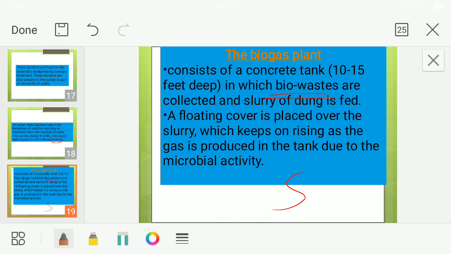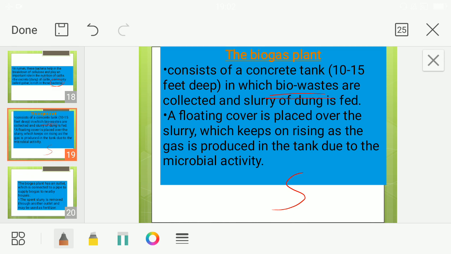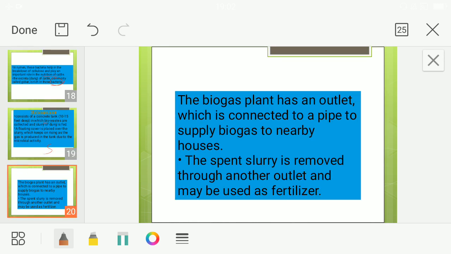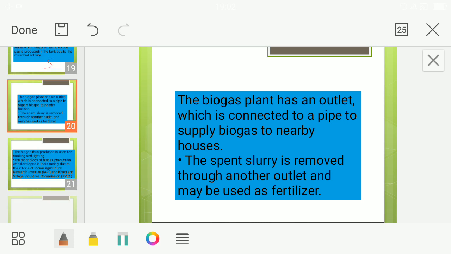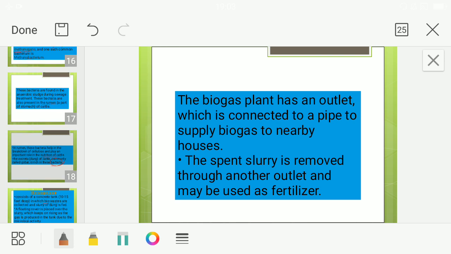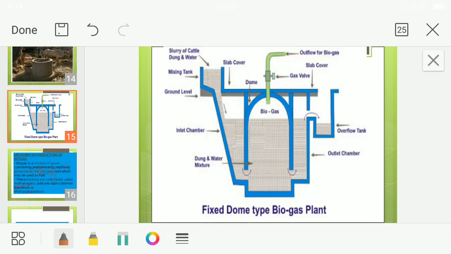So it contains a floating cover, which is placed over the slurry and keeps on rising. What is the advantage of a floating cover? Whenever gas production is high, the cover keeps on rising and the gas produced in the tank is released. It has an outlet connected to a pipe to supply biogas to the nearby houses. The leftover slurry can be removed through another outlet, and it can be used as a fertilizer, or we can call it what? The manure. I will explain, listen.